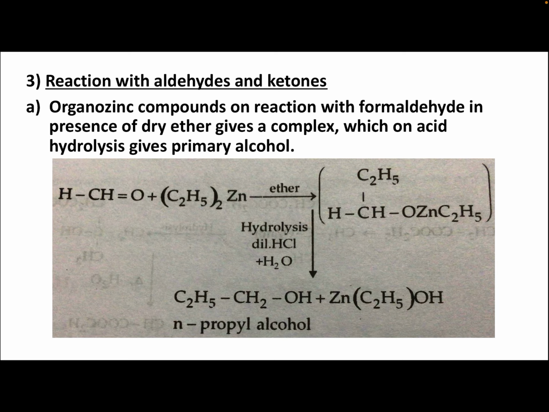This is a complex. On hydrolysis in the presence of dilute HCl you get C2H5CH2OH, n-propyl alcohol, plus Zn(C2H5)OH. So from organozinc compound using formaldehyde you can prepare primary alcohol. Here you have prepared n-propyl alcohol. This is a primary alcohol.